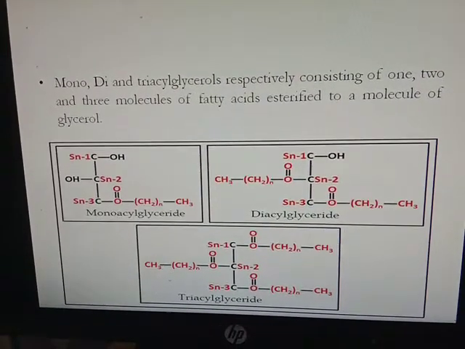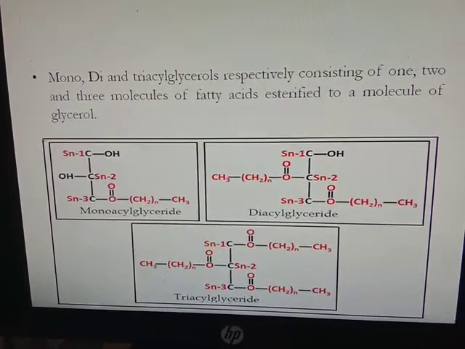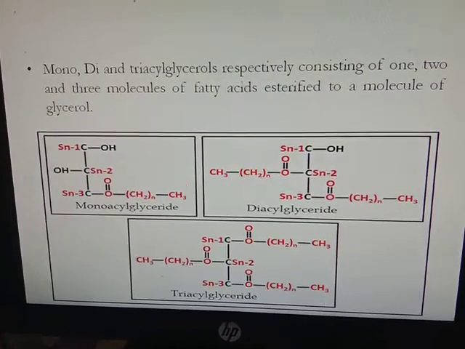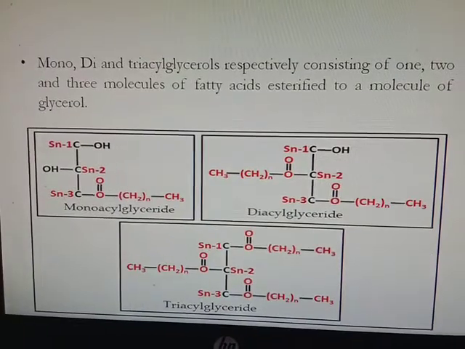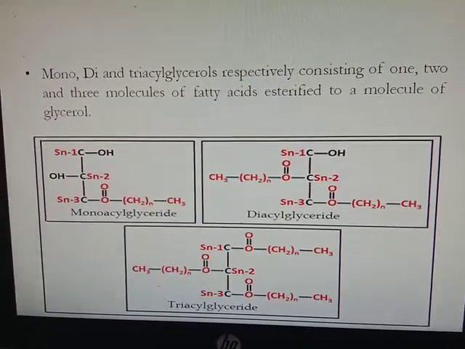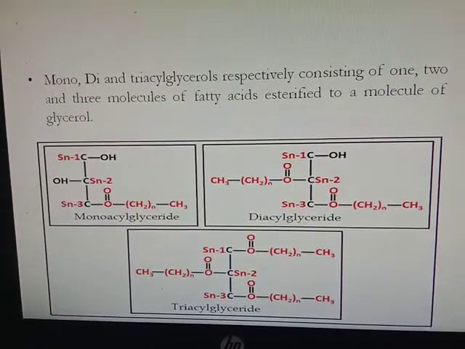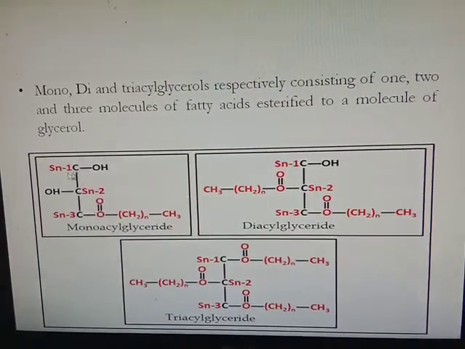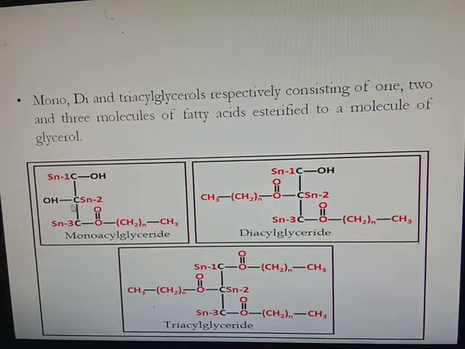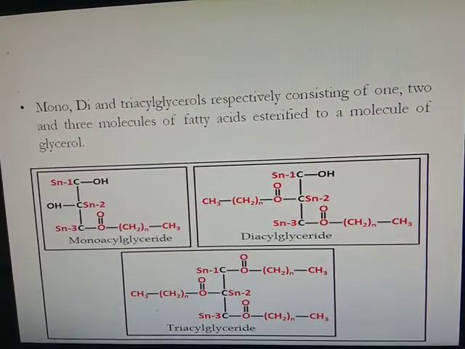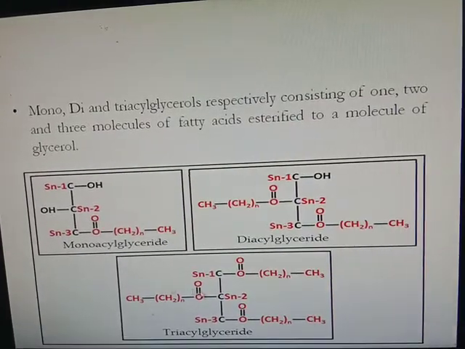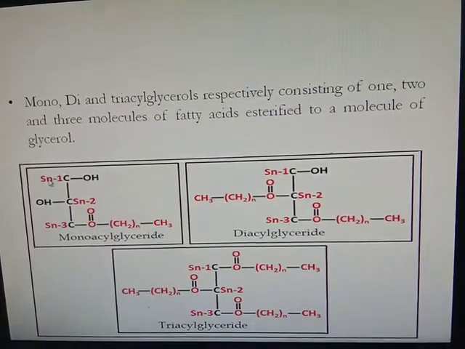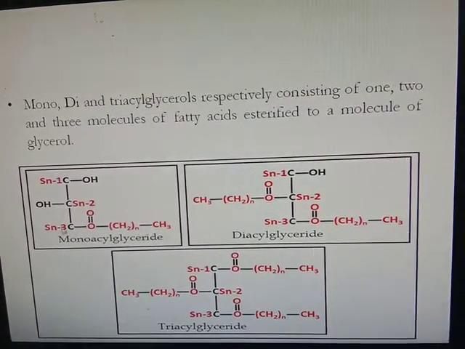Triacylglycerols are mainly present as mono-, di- and triacylglycerols, which consist of 1, 2 and 3 molecules of fatty acid esterified with a molecule of glycerol. Here you can see the glycerol, C1, C2, C3, to which there is a linkage of the first fatty acid, second fatty acid and third fatty acid.